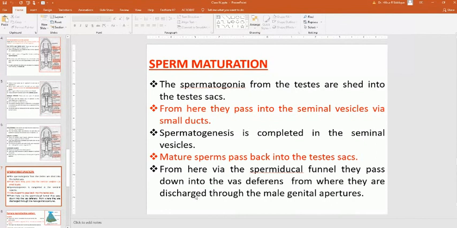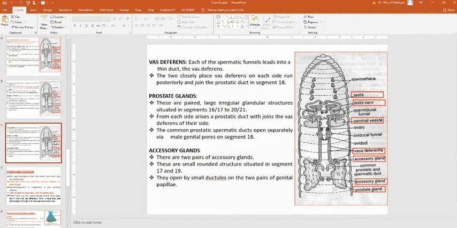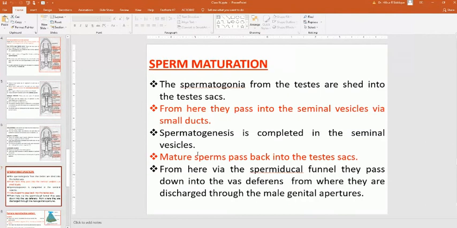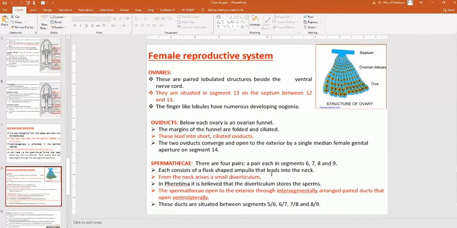Remember the seminal vesicles. This is the seminal vesicle. So spermatogenesis is completed in the seminal vesicle. Mature sperm pass back into the testis sacs. From here, via the spermatical funnel, they pass down into the vas deferens, from where they are discharged to the male genital apparatus. Now the female reproductive system, and this is a typical structure of an ovary of the earthworm.